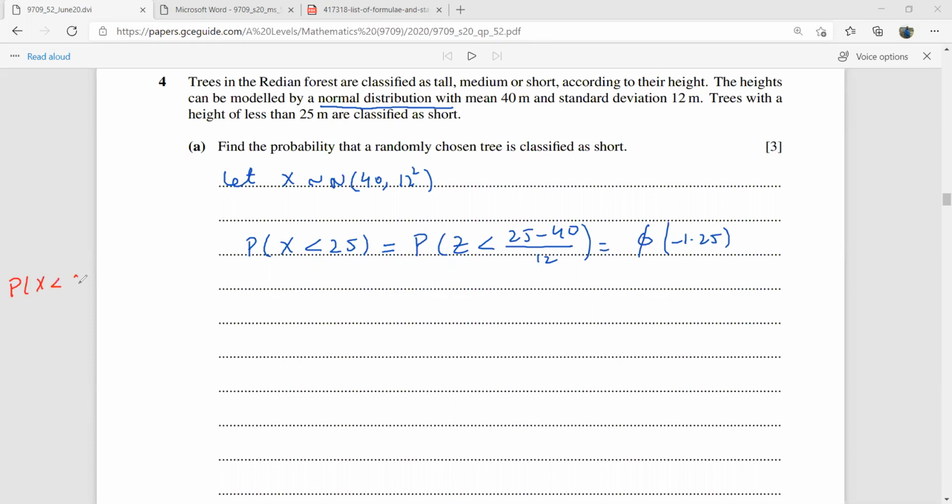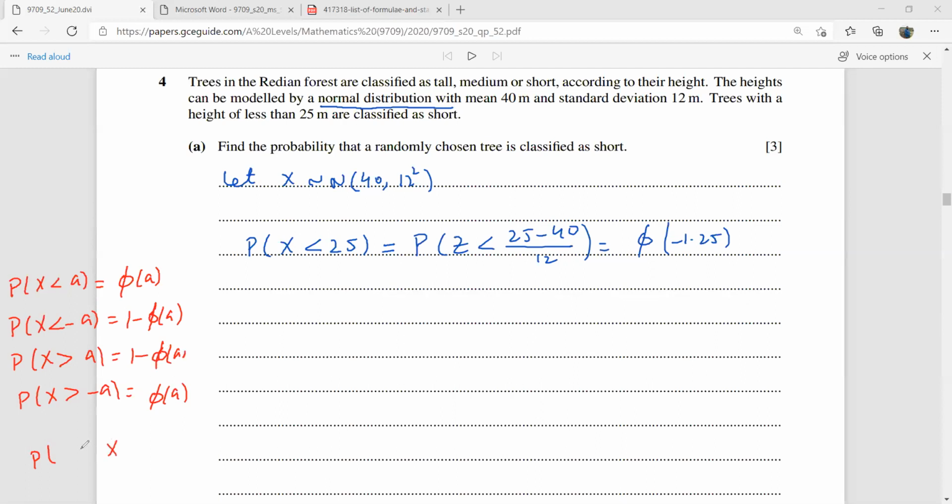Probability X is less than A, please write them again, is written as phi of A. Probability X is less than minus A is 1 minus phi of A. Probability X is greater than A is again 1 minus phi of A. And if you have probability X is greater than minus A, that becomes phi of A. And if you have probability X is between A and B, that is phi of B minus phi of A. So please remember these key points for this normal distribution.